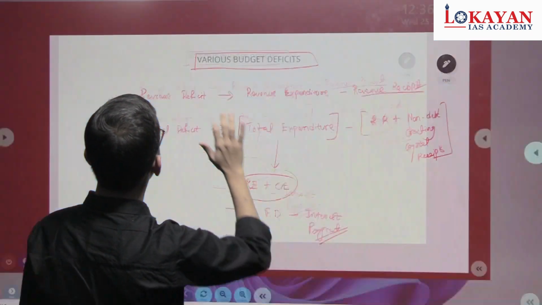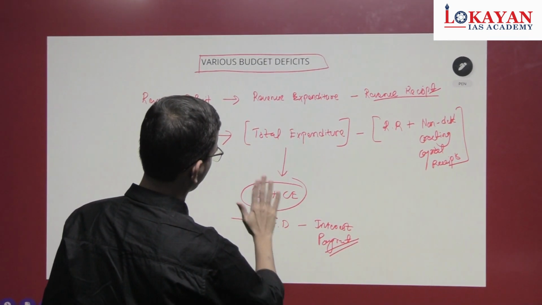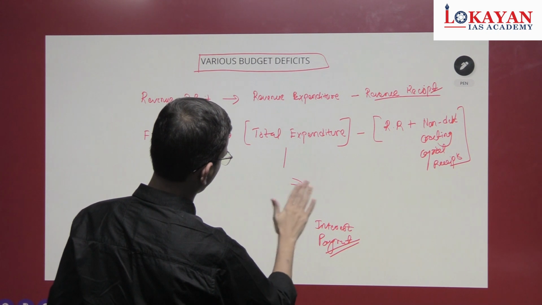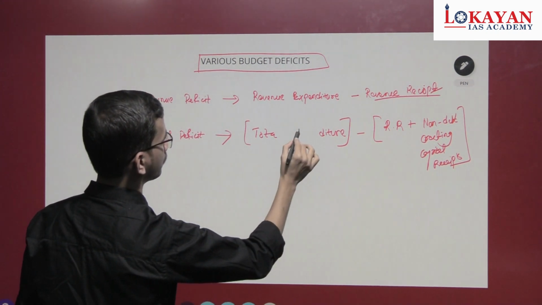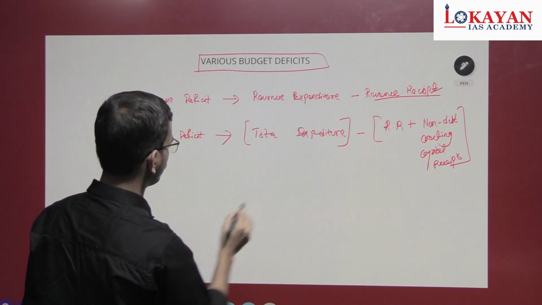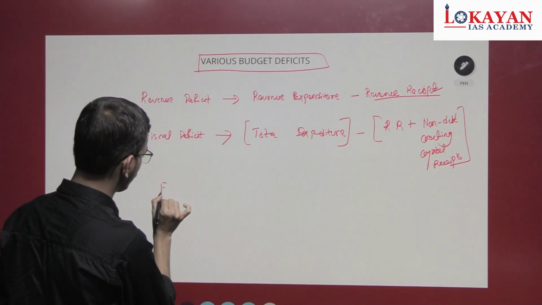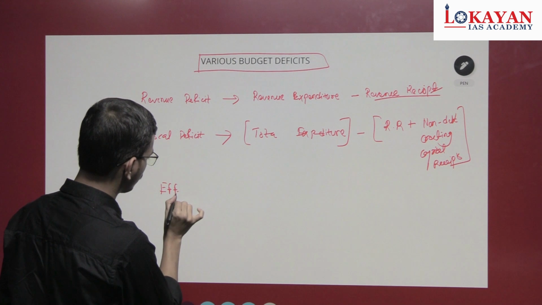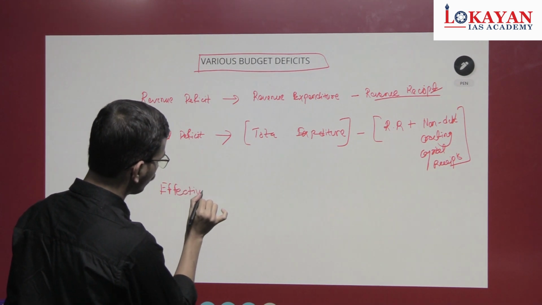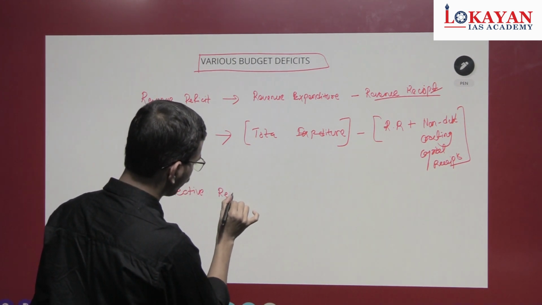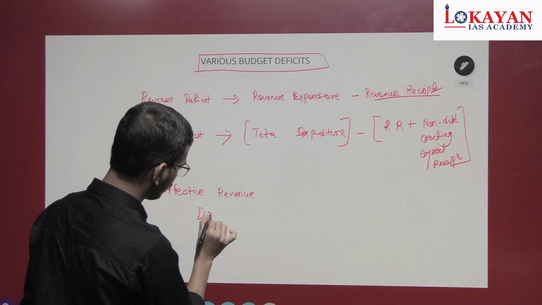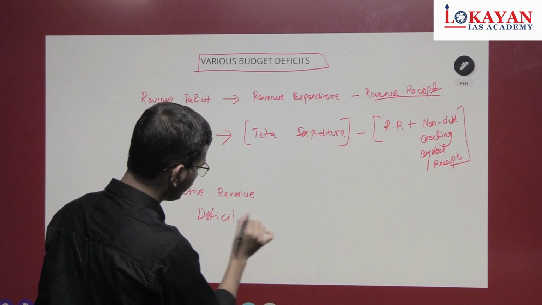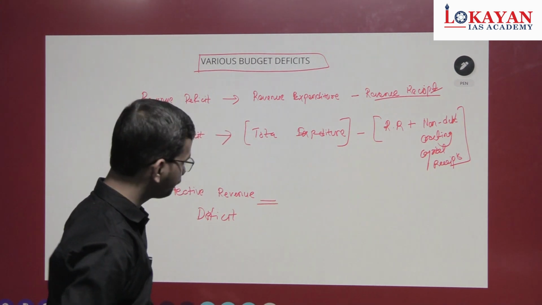So what is effective revenue deficit? Understand?